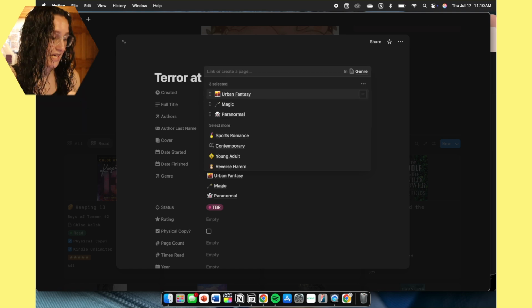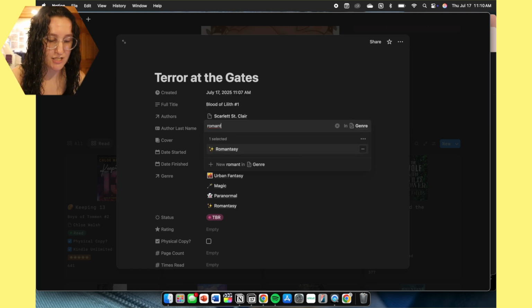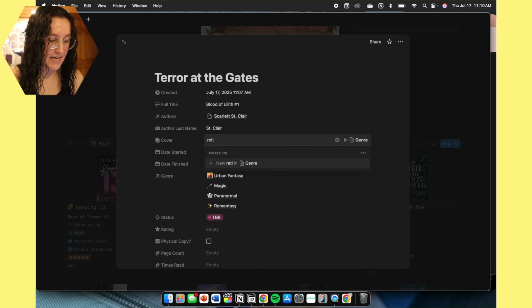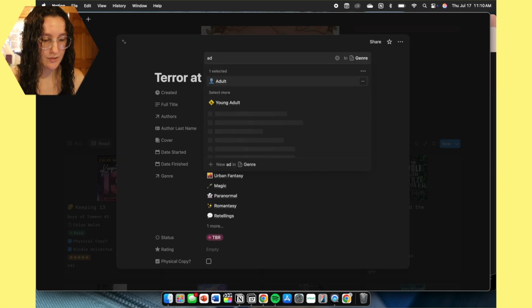So now it says fantasy, romance, romantasy. Usually if it says that, I just automatically put it into romantasy. And then it is also a retelling. And then it's also an adult book. So that is kind of how I categorize the genre.